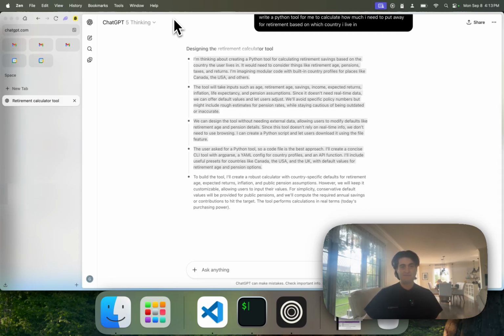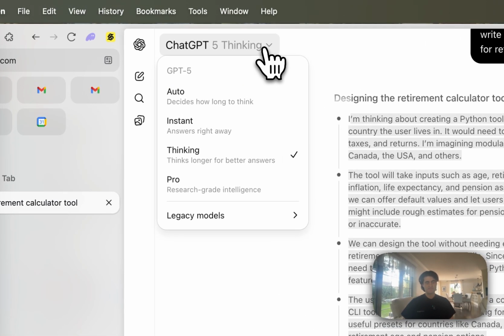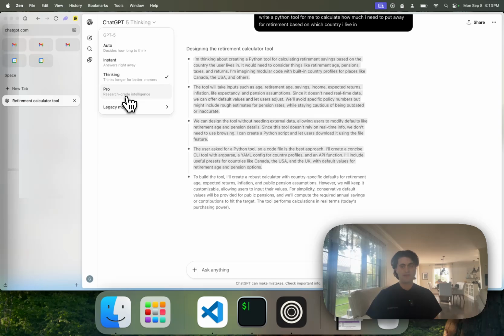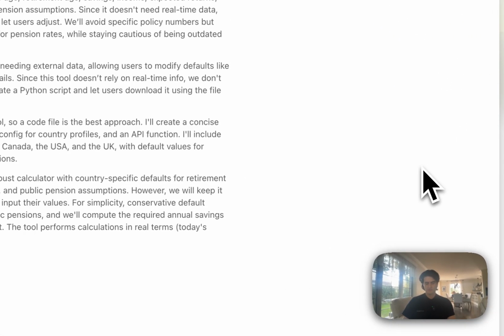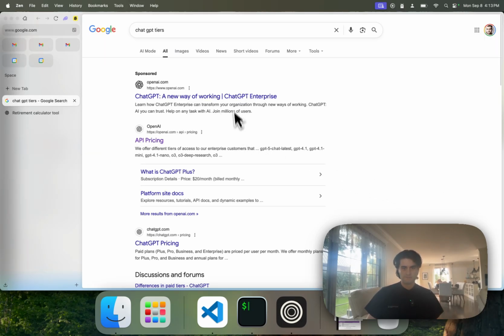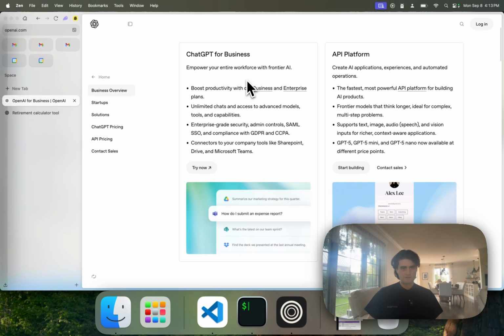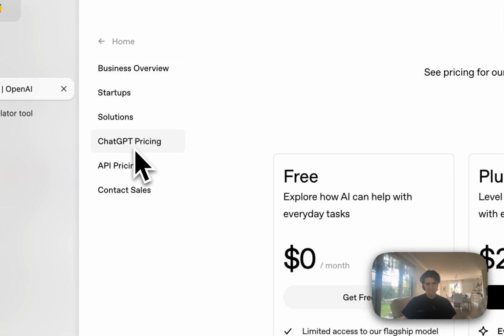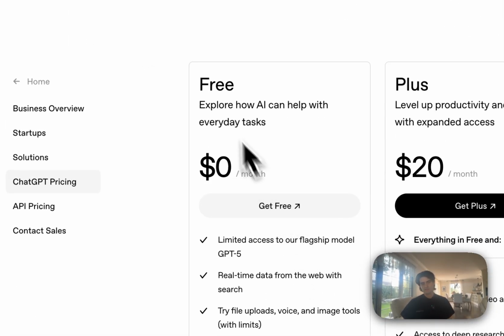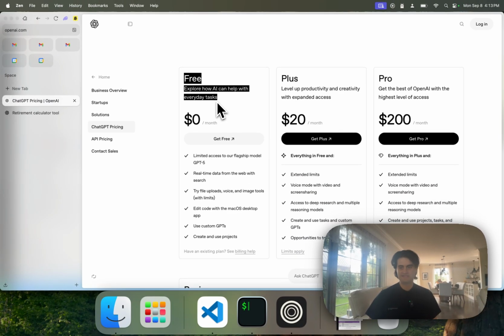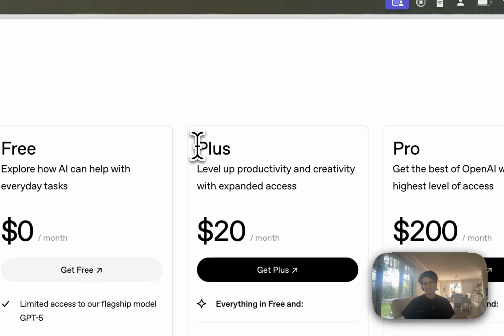But this gives me a bit of time to talk about the next mode, which is available only for the top pricing tier of ChatGPT. So while this works, let's go see the ChatGPT tiers. Let's go to ChatGPT pricing. Okay, here we go. So the free one is what most people will use. This will be good for quick answers. We'll revert to using instant or thinking mode just a little bit. But if you need more capacity, you will pay for Plus.